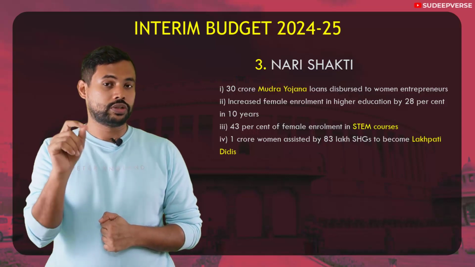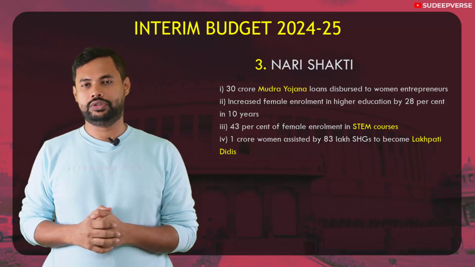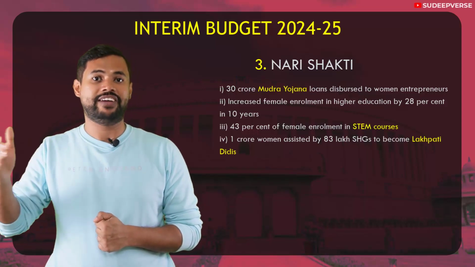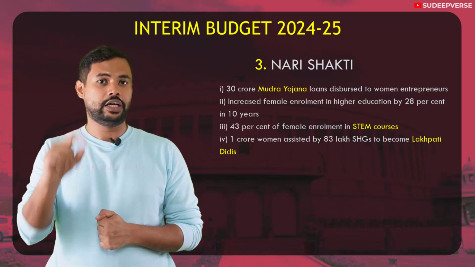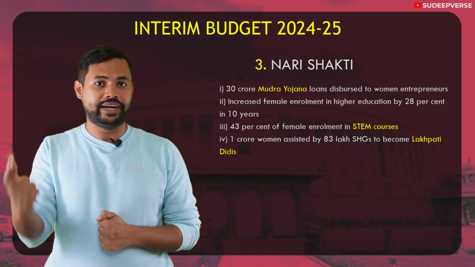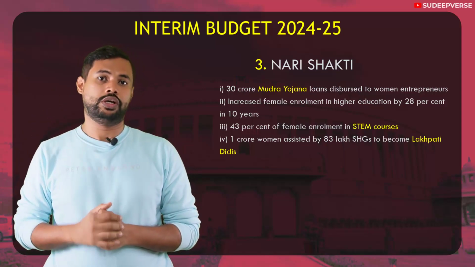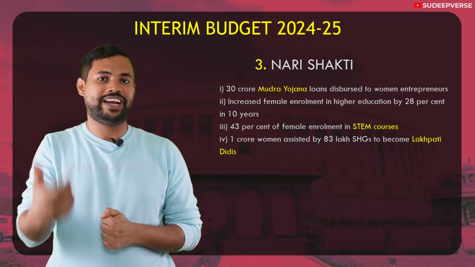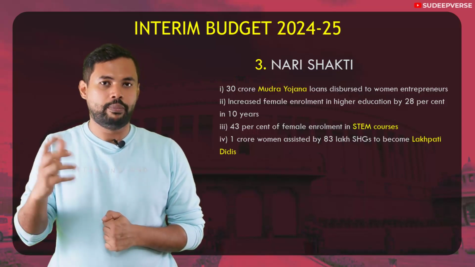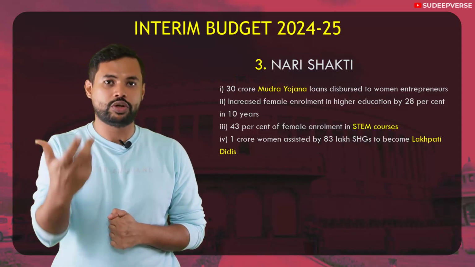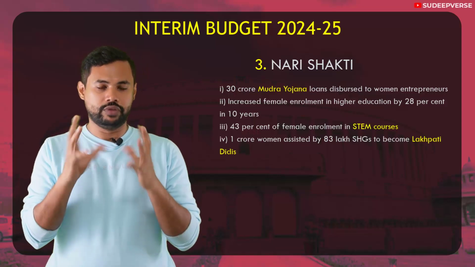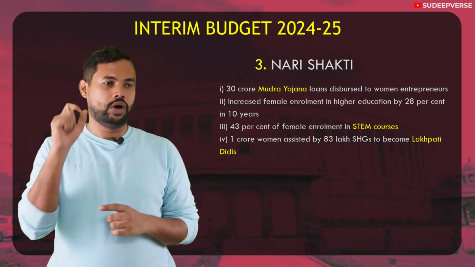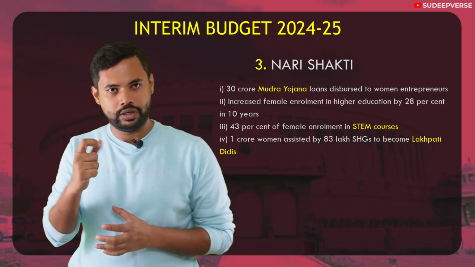Okay, so here almost 30 crore loans have been granted to women entrepreneurs, and the regulation of Mudra is done by an authority called the Micro Units Development and Refinance Agency. This agency does not lend directly to individuals. It will lend to last mile financial institutions, which in turn will lend to the individual or micro enterprises. Alright, so these last mile financial institutions may be NBFCs or MFIs, but Mudra will refinance those NBFCs or MFIs and will not directly lend. However, within this Mudra Yojana, what is successful is, one, the youth, we will come back to it again, but with respect to women, almost 30 crore loans have been disbursed for women local entrepreneurs.